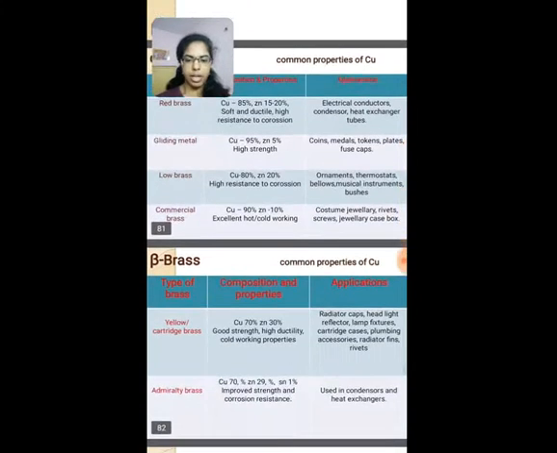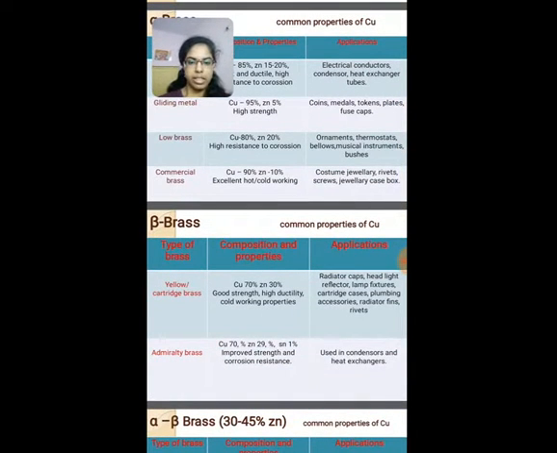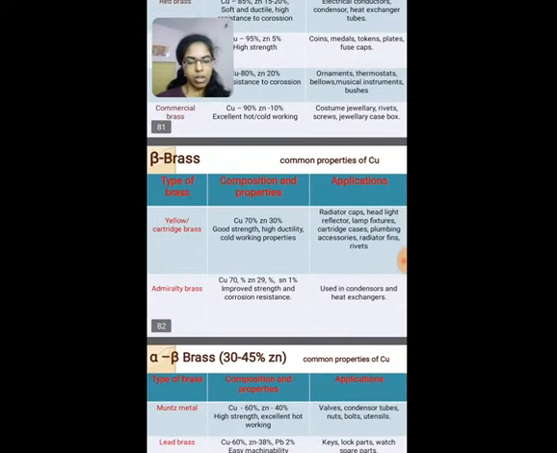Coming to beta brass, yellow or cartridge brass, which contains 70% copper and 30% zinc, which has good strength, high ductility, and good working properties. Next, this yellow brass is used in radiator caps, headlight reflectors, lamp fixtures, rivets, etc.